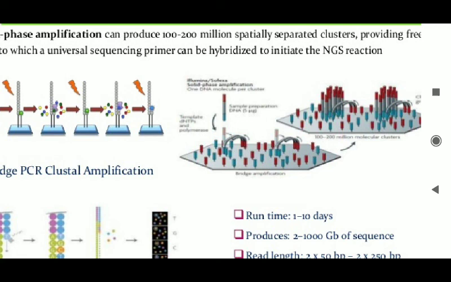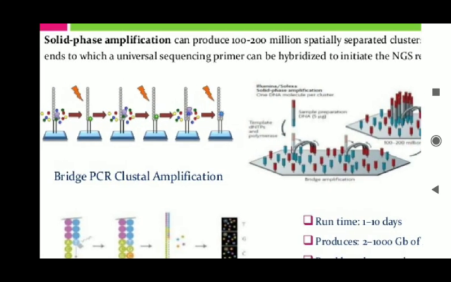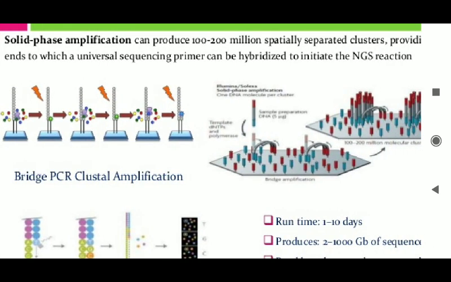Then what will happen in the next step, that is the fourth step: fragments become double stranded. In the diagram you can see the fragments have become double stranded. So the reagents which are needed to sequence are added, like primers to start the sequencing, nucleotides to form the new sequence, and polymerase to actually join the nucleotides together.